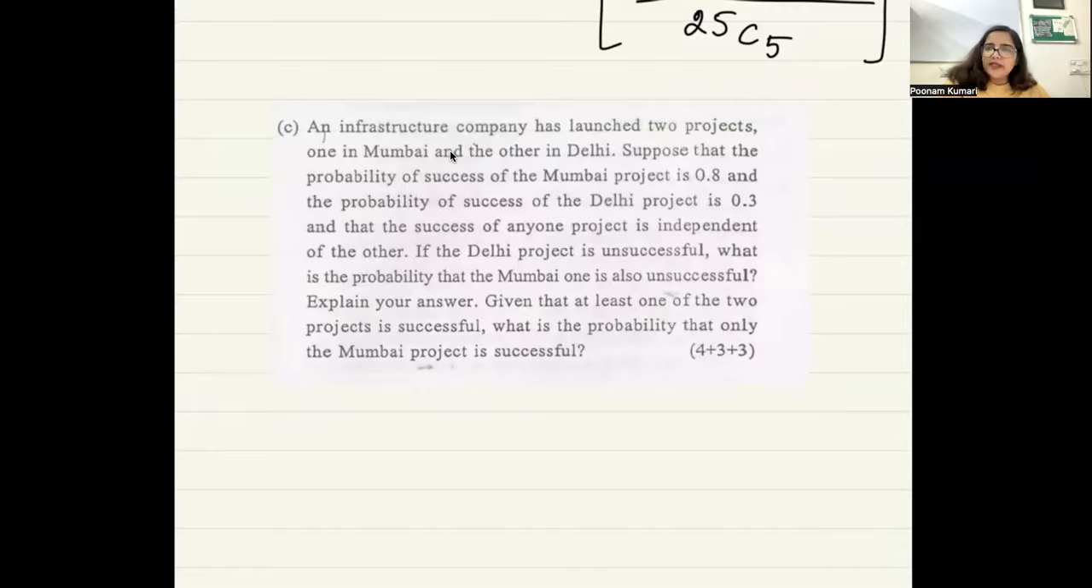An infrastructure company has launched 2 projects, one in Mumbai and the other one in Delhi.